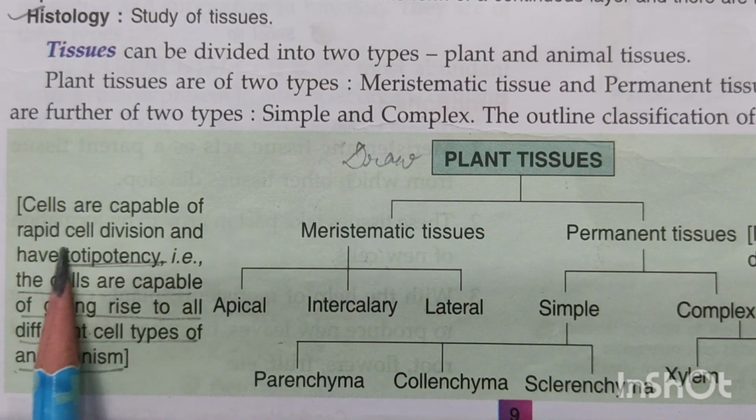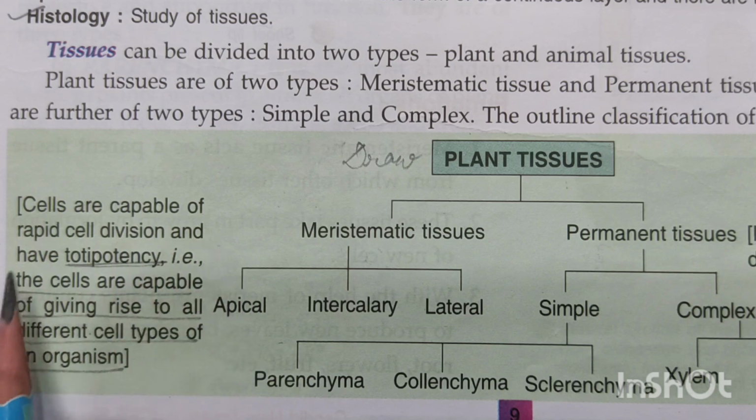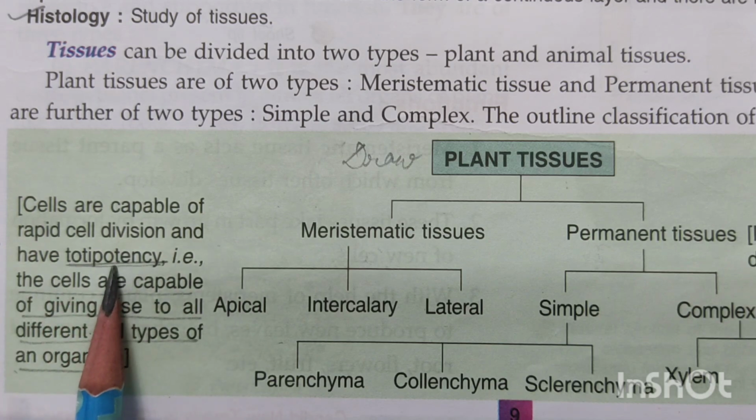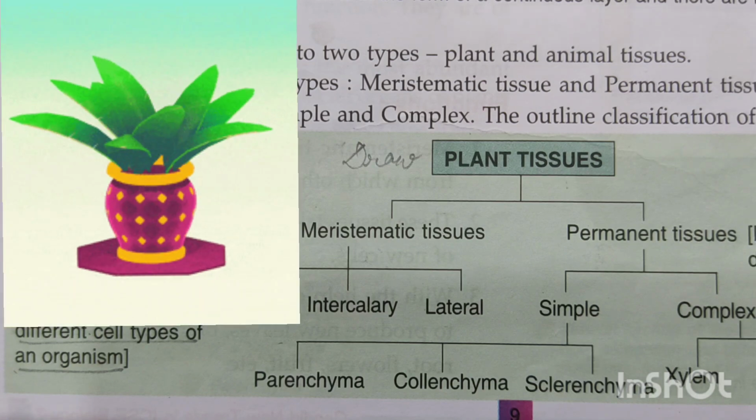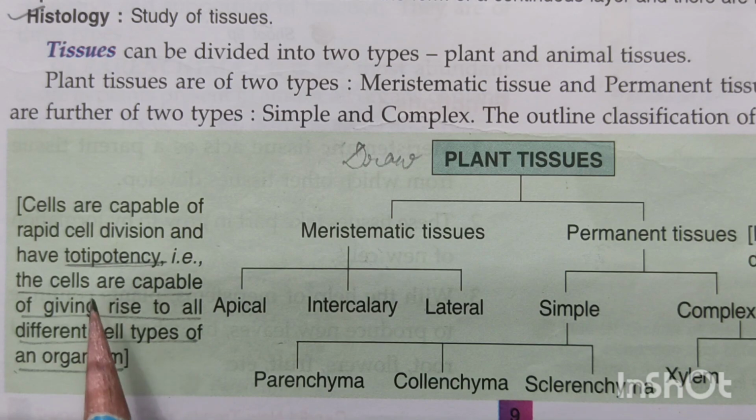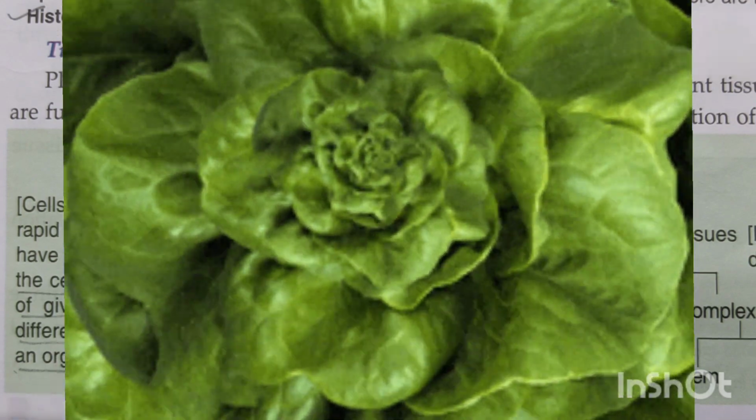Cells are capable of rapid cell division and have totipotency, that is, the cells are capable of giving rise to the other different types of cells. So that means from the parent cell, the daughter cells are made, and the daughter cells again divide to further form the smaller cells. So that way, the cell division goes on, which makes the growth happen in an organism.